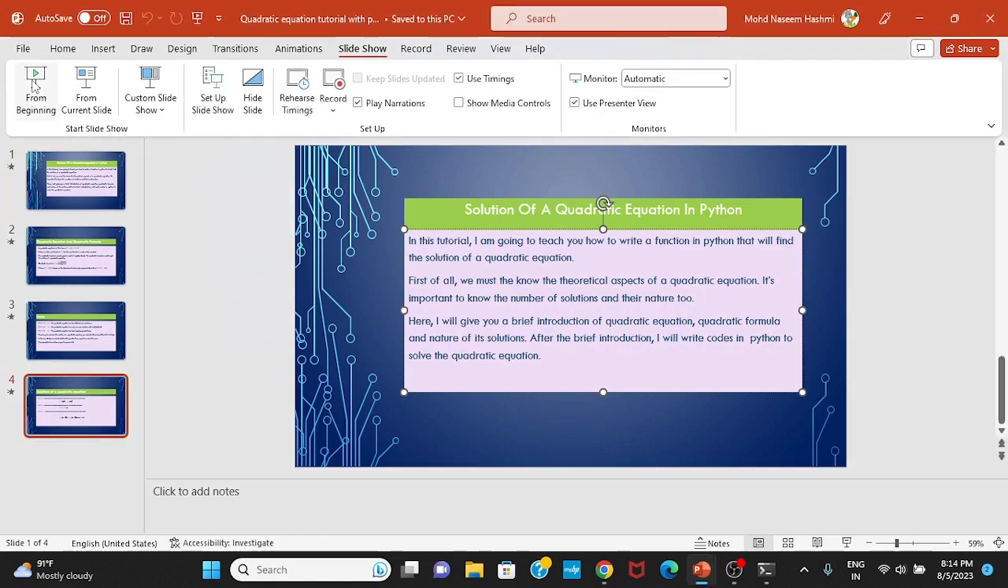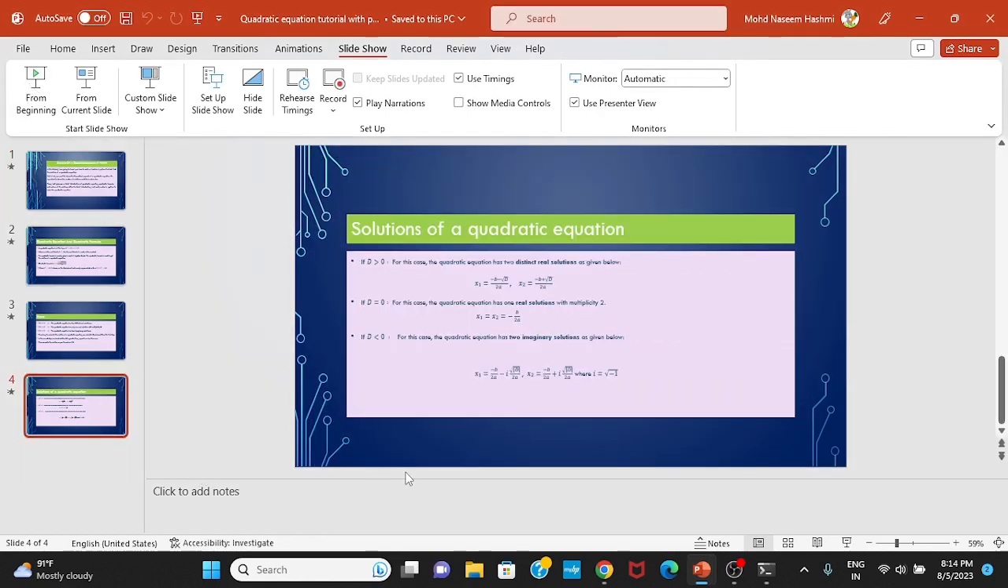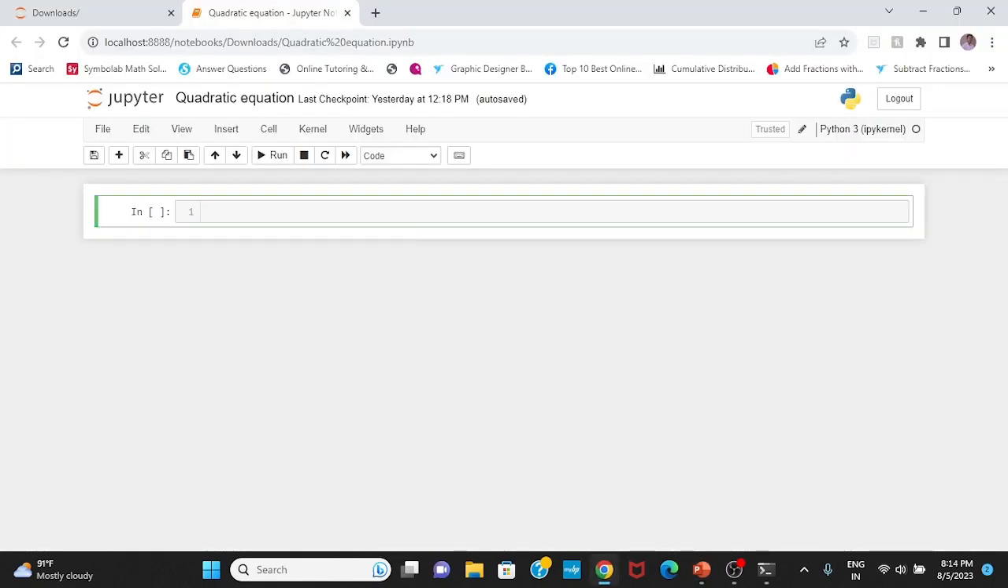Now I will move to Python, and I will write a program to solve any quadratic equation in Jupyter notebook. So here is my Jupyter notebook. I'm going to write the solution.